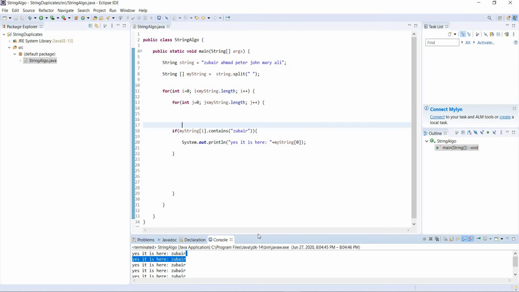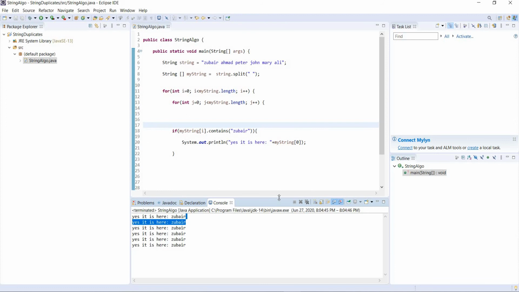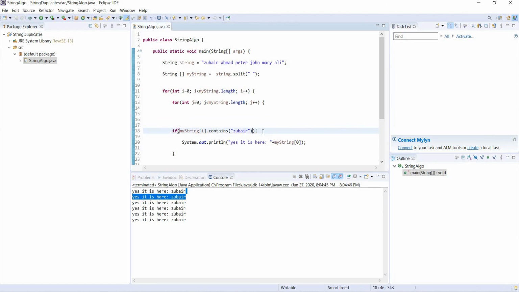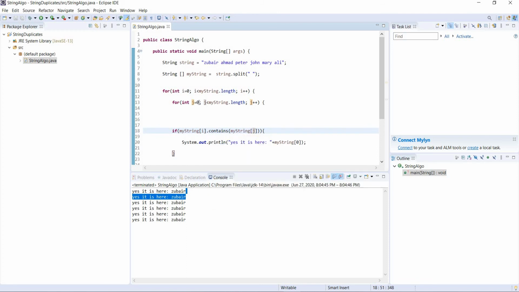So let's see how we can, instead of checking only Zubair, do better. Instead of checking only Zubair, we can write dot contains, right? What we can write is my string at J. My string at J means it will now check each and every element.